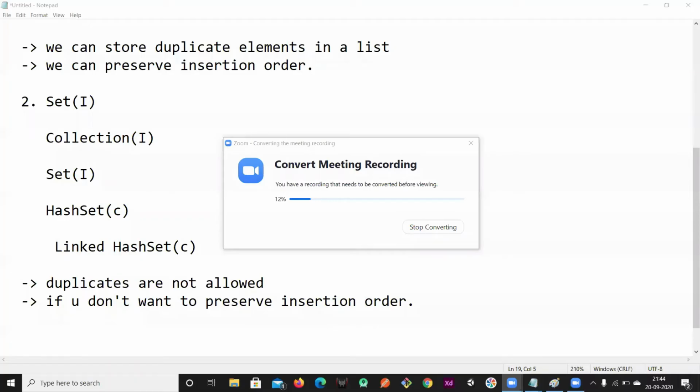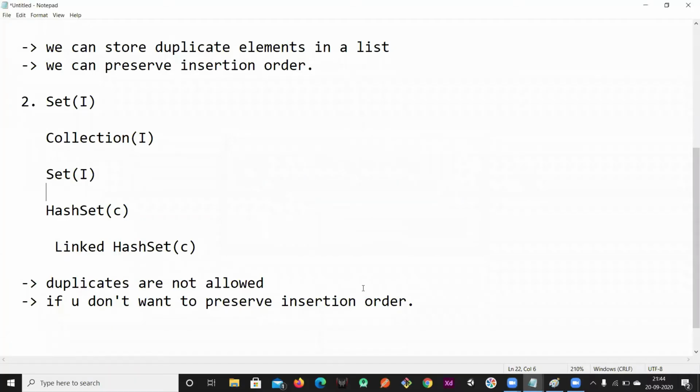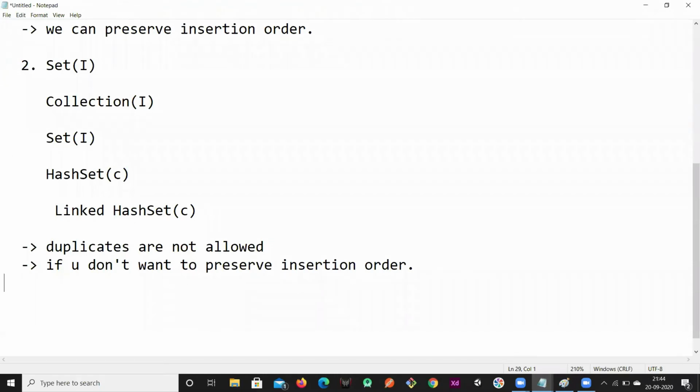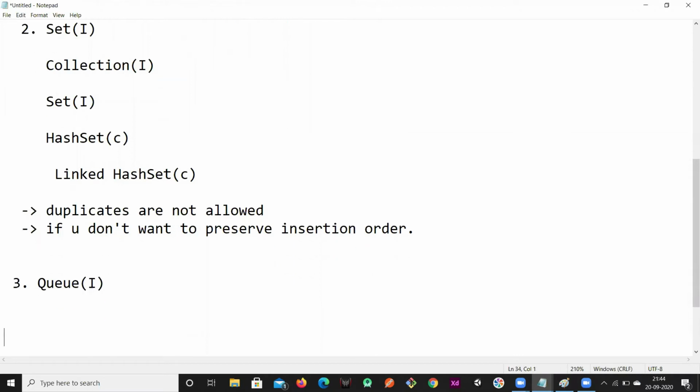So in the set we cannot store duplicate elements, but in the list we can store duplicate elements. After set, the third interface is the queue interface. The third interface available in this collection framework is queue. This is also a child of the collection interface.